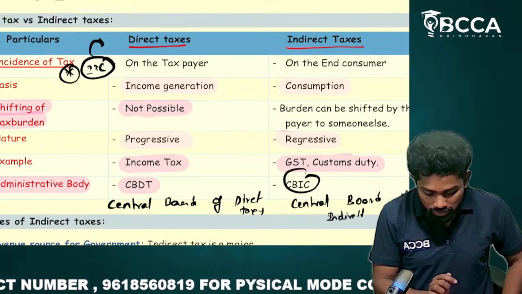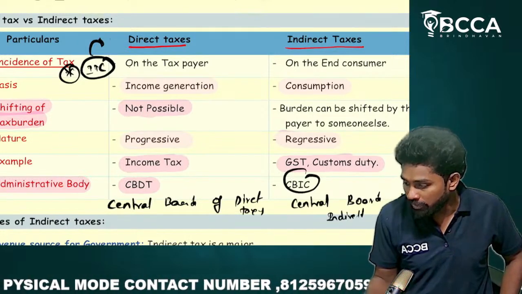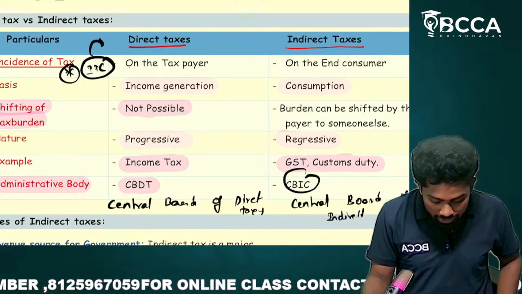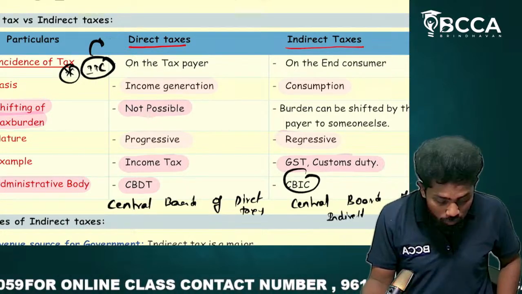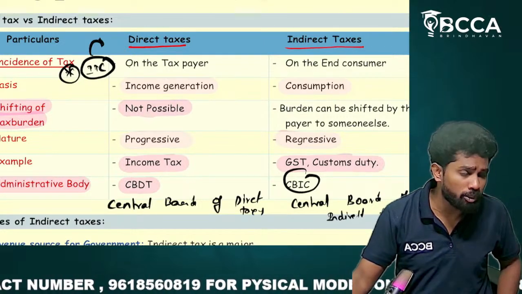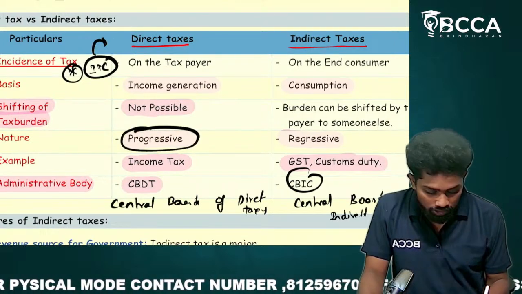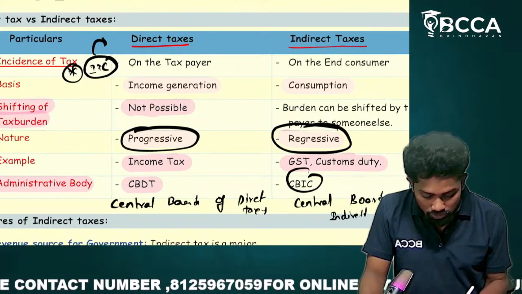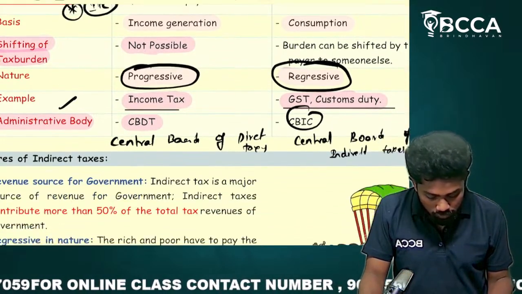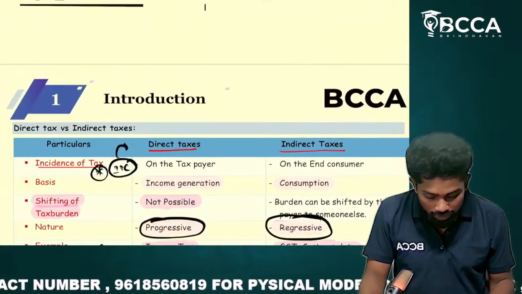Look at this question once again. Basis: direct taxes are on income generation. When you generate income, you will have direct taxes. Indirect taxes, when you consume, you will have indirect taxes. Shifting of tax burden is not possible under direct taxes, whereas it is possible under indirect taxes. Direct taxes are progressive in nature, whereas indirect taxes are regressive in nature. Examples: direct taxes, income tax; indirect taxes, GST and customs duty. Administrative body of direct taxes is CBDT, whereas for indirect taxes it is CBIC.